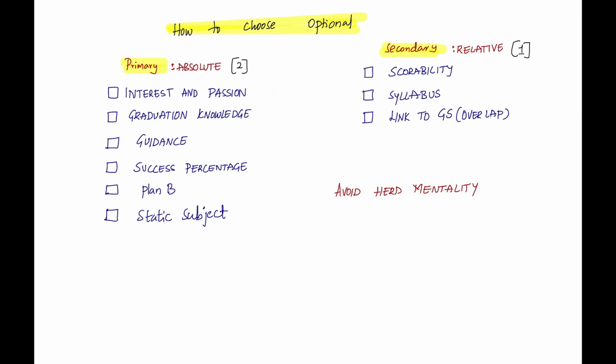Now, take your optional as X and put it here. Let's say in our case it is medical science, and let's try to score it. I'm just taking a hypothetical example. If you have chosen another optional, you can put that in as well. So I'm taking medical science as an optional. Now I have to rate it. Okay, so let me rate it.